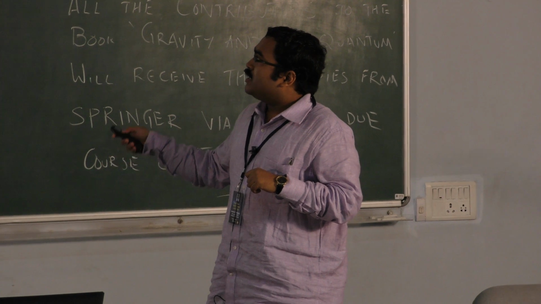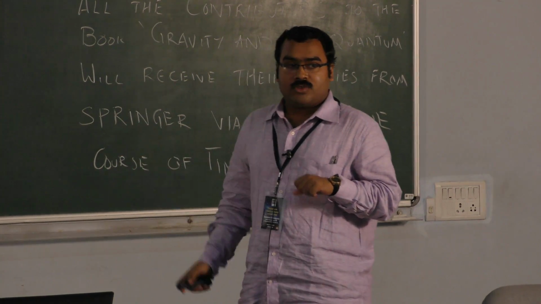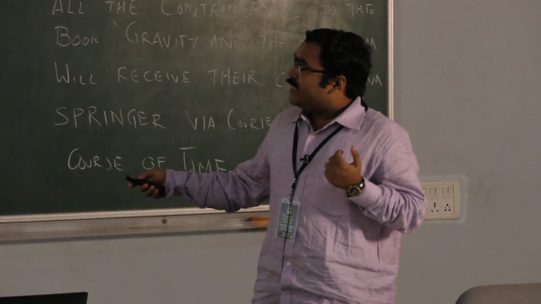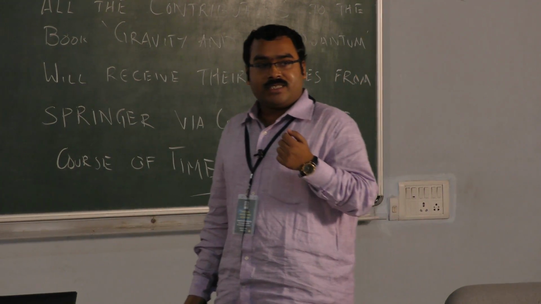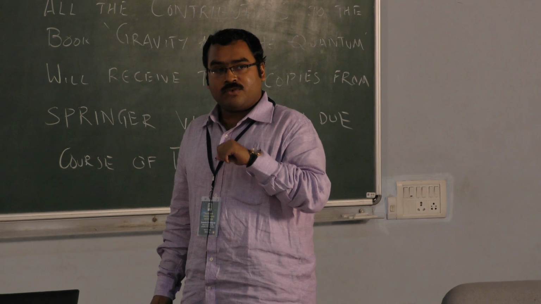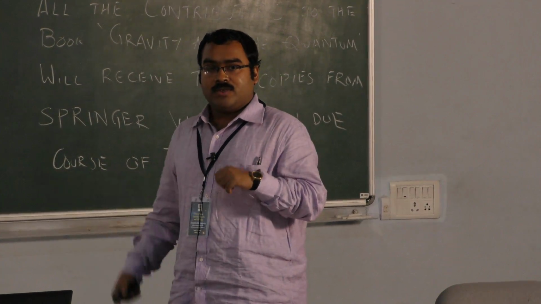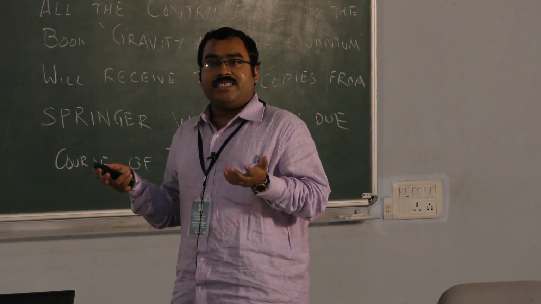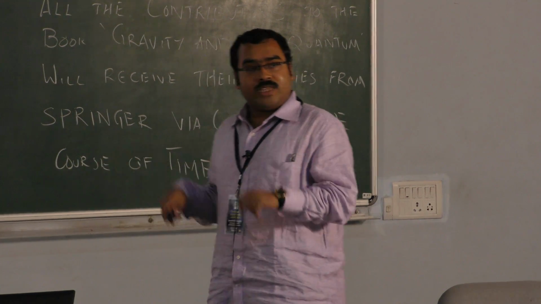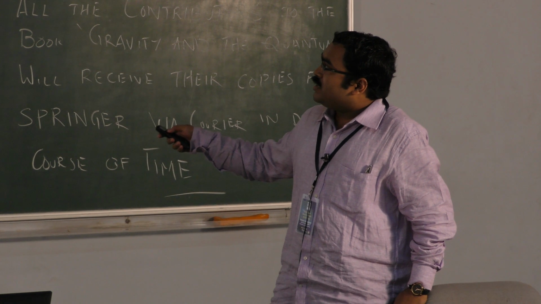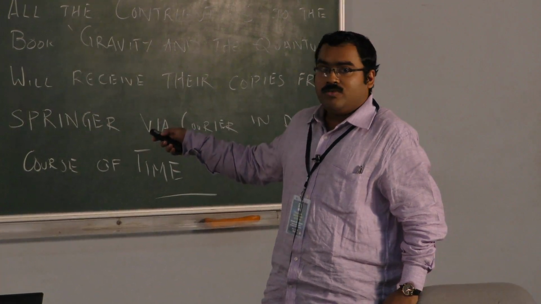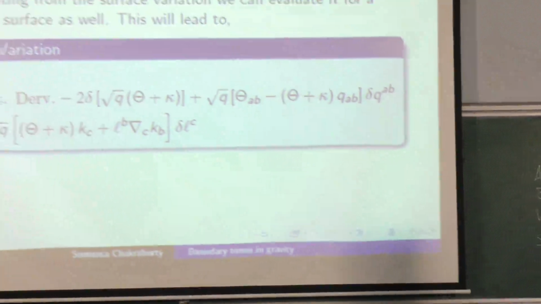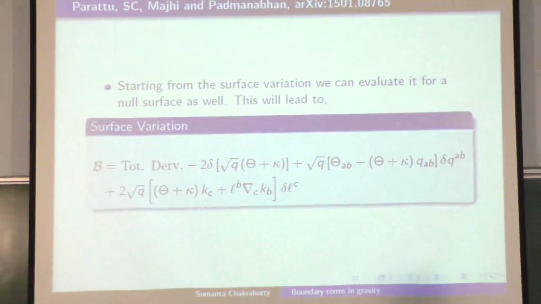So why this additional term? You can count the degrees of freedom. QAB is a 2 by 2 symmetric metric, so it has 3 degrees of freedom. And delta L^C, since it satisfies the constraint that it has to be null, that is delta L squared equal to 0, this has 3 degrees of freedom. So in total 6, and also in the case of space-like surfaces, delta Hij had 6 degrees of freedom. So counting wise, everything is fine. This essentially gives you the conjugate momenta to QAB, and this essentially gives you the conjugate momenta to L^C. So in null surfaces, the null vector itself enters into the dynamics.